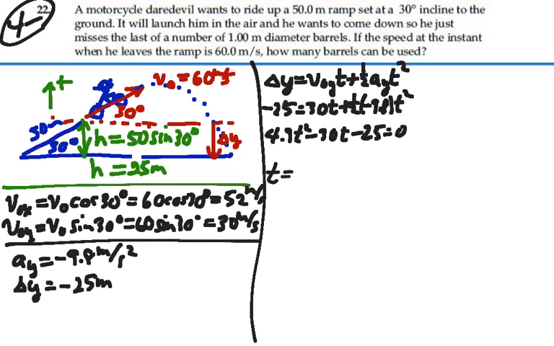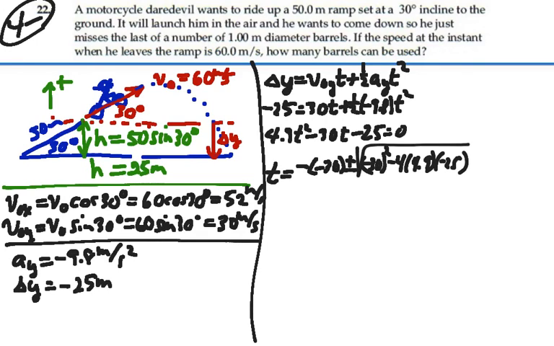So t will be equal to a negative b, which is going to be a negative 30, plus or minus the square root of b squared minus 4 times a times c, negative 25, all over 2 times a, 4.9.